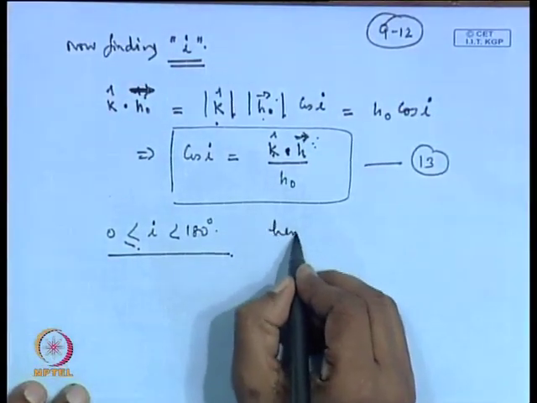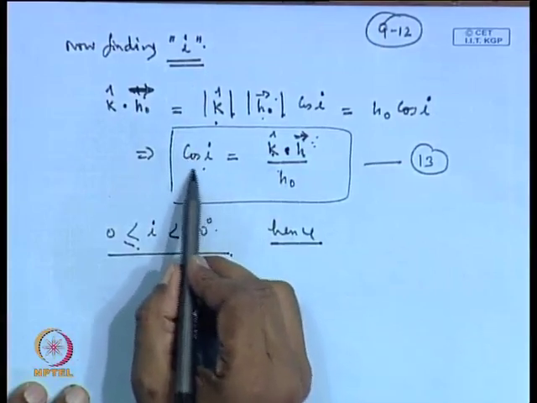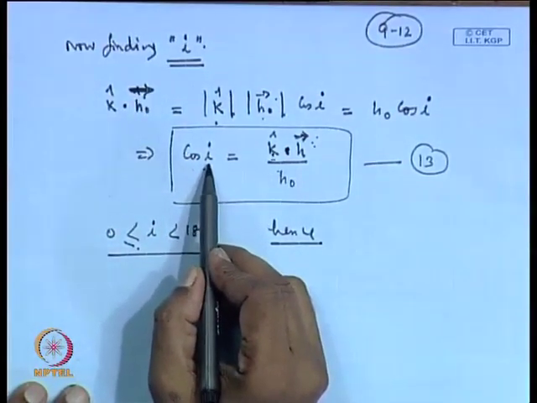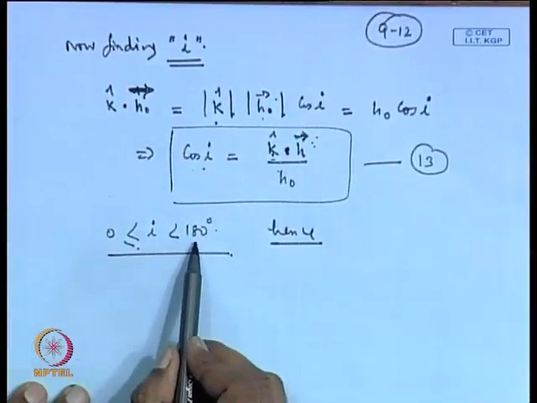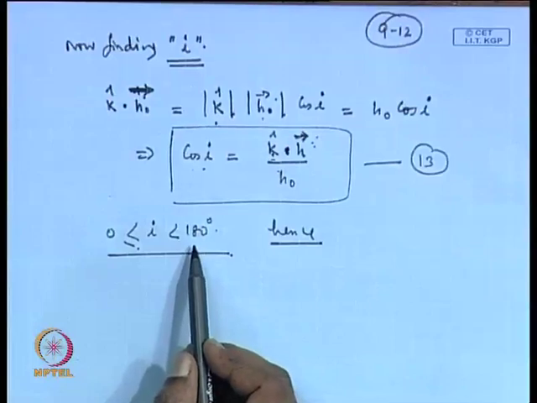Hence, there will be no ambiguity in finding I from this equation, because cos is uniquely determined between 0 and 180 degree.